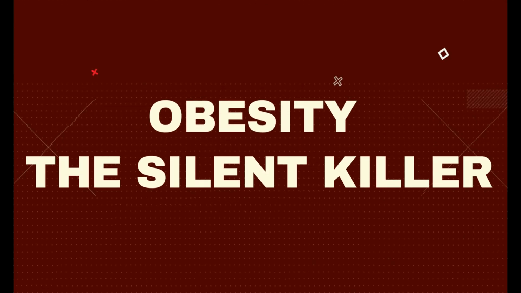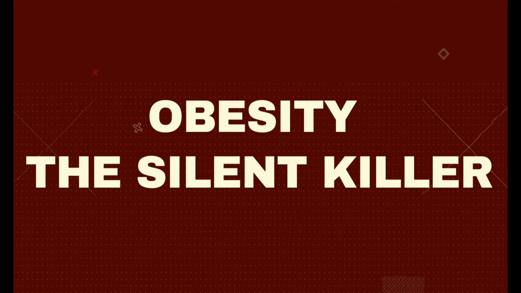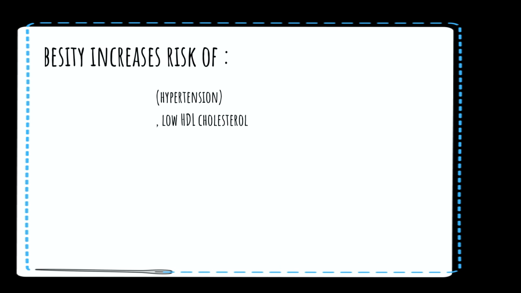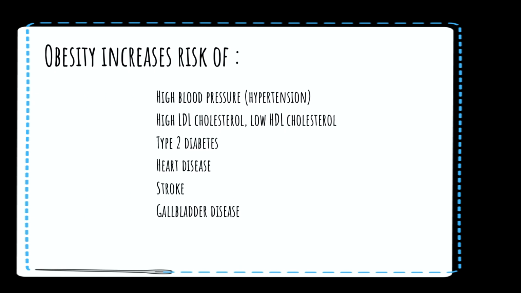Now we will see certain risk factors that are increased in people who are overweight or maybe in people who are obese. Let us begin with the first problem. Now, the first condition that one has to worry about is increased blood pressure and high cholesterol levels.